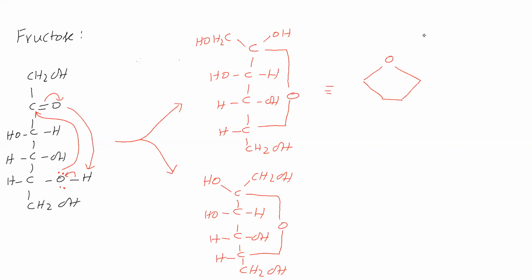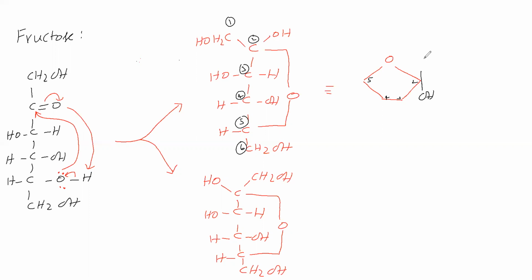Now numbering we will give: first carbon, second carbon, third carbon, fourth carbon, fifth carbon, and sixth carbon. Number 2 carbon is having the OH group on the right side, that we will write down.